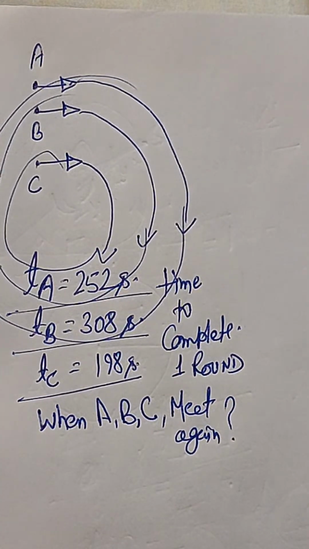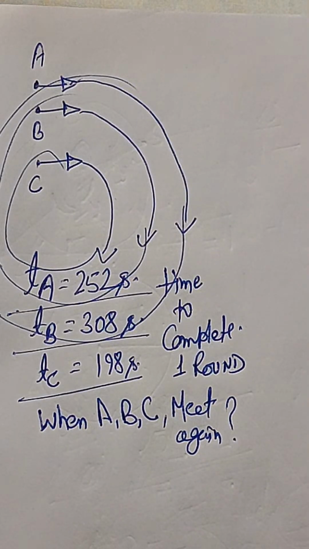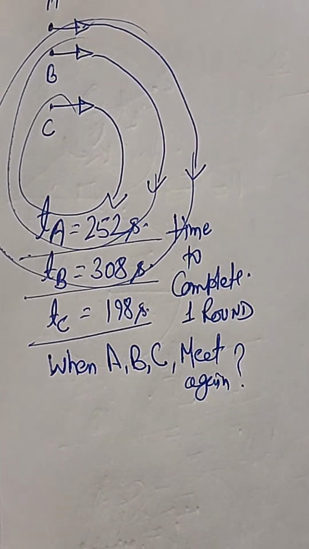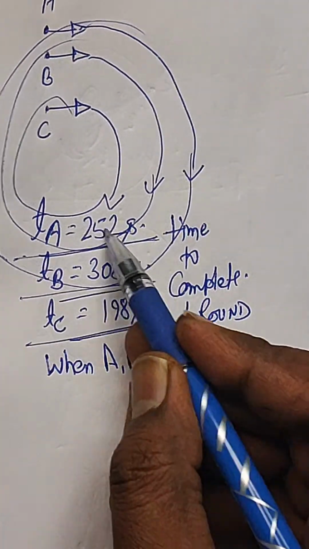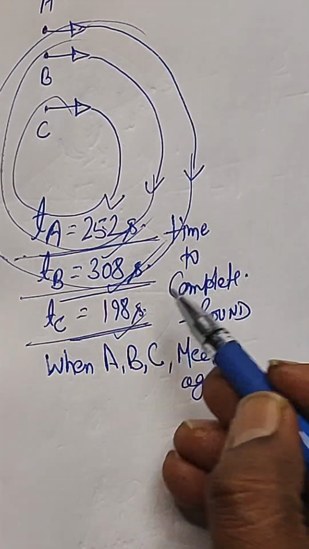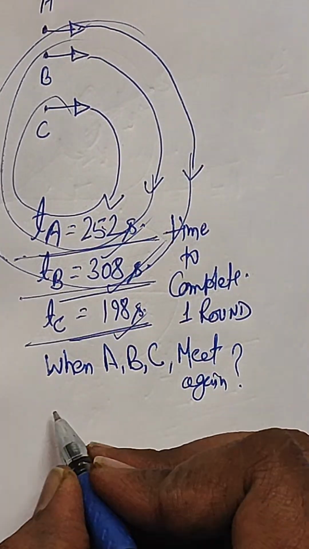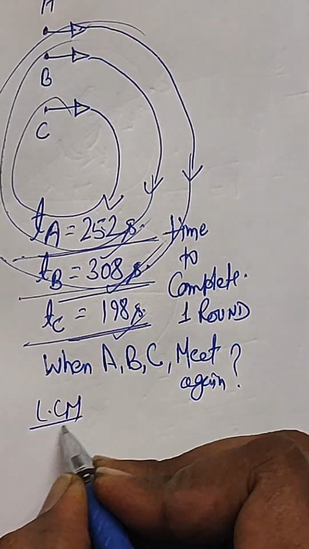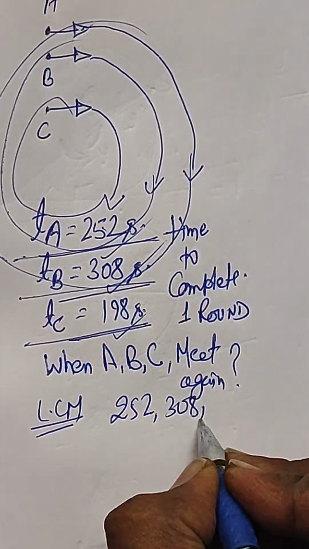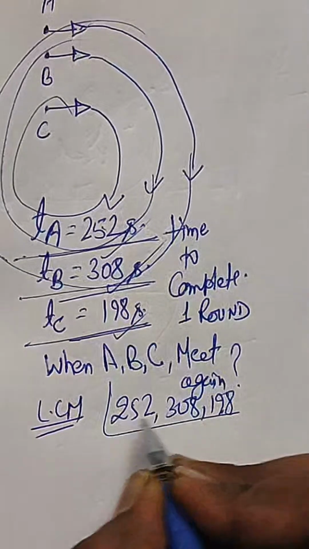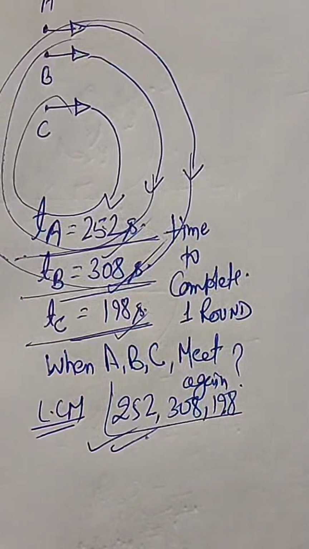This is the question to us. To solve such questions, what we need to do is just take the LCM of these three durations, 252, 308, and 198. Take the LCM, and that will be your answer.